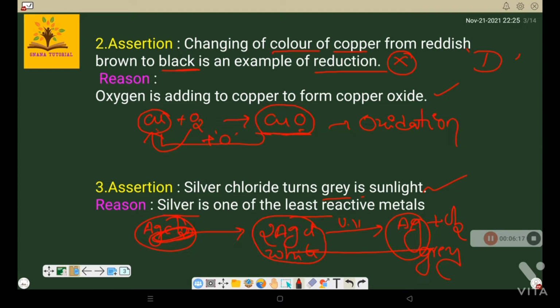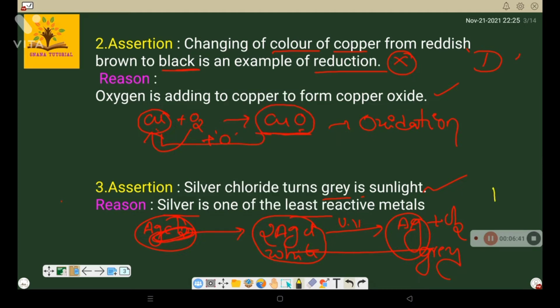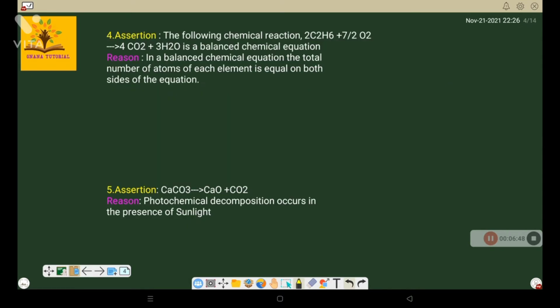That is not there in the reason. So if in the reason, silver chloride is a photosensitive compound, that's why it undergoes photochemical decomposition, that would be the correct explanation. But here both are correct statements, but the reason is not the correct explanation of the assertion. So the answer is B. Okay, clear? Next question. Assertion.